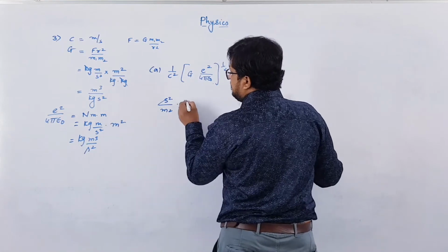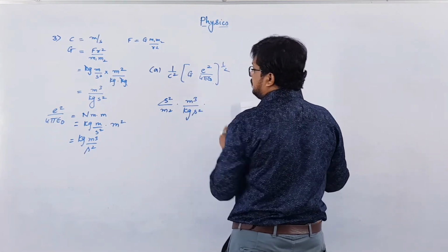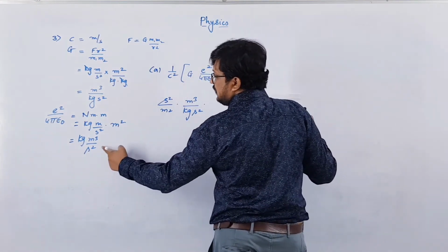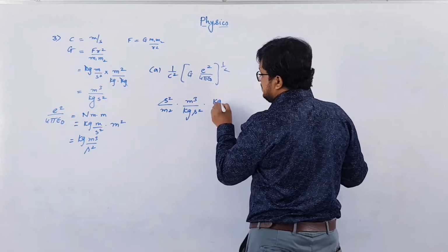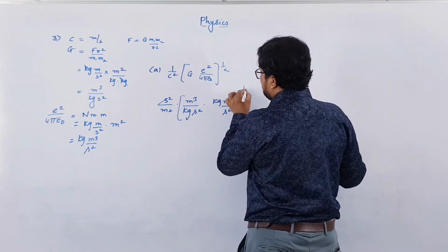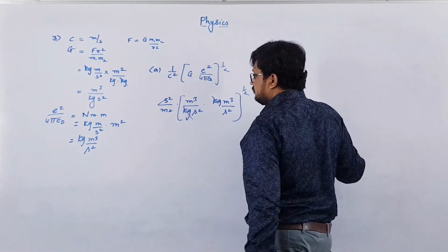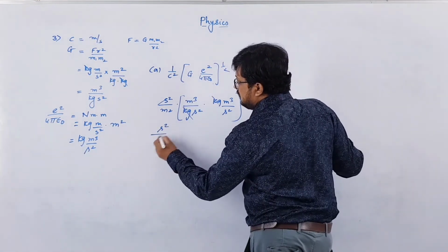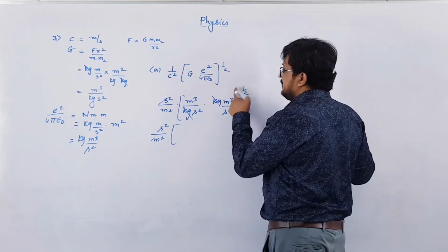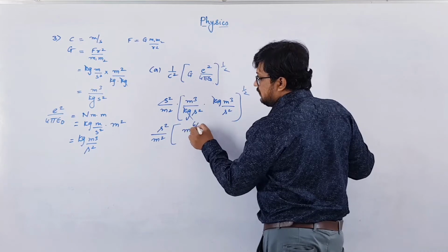G is meter cube upon kg second square, into e square over 4 pi epsilon naught, which is kg meter cube upon second square, and this whole is raised to half. So you can see kg will get cancelled out. So second square meter square into meter cube is m raised to 6, raised to half, m raised to 6 by 2, so that will be m cube.